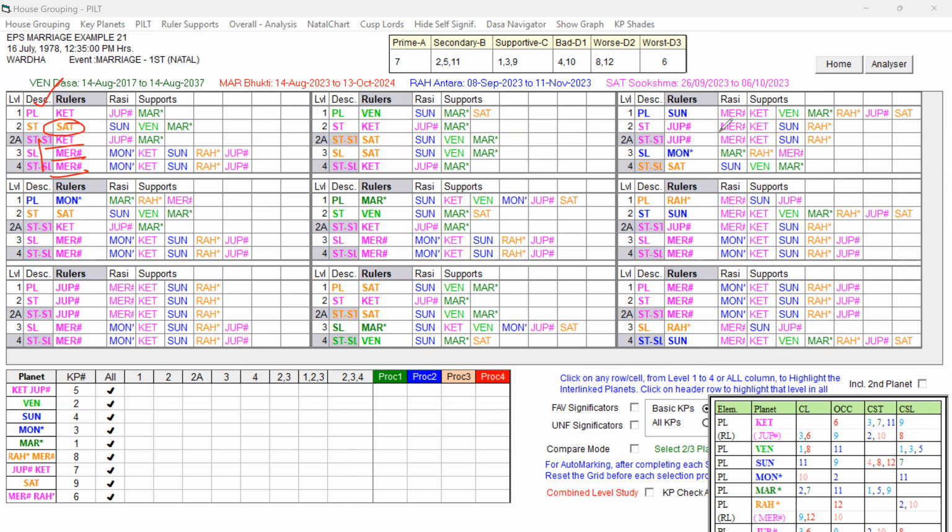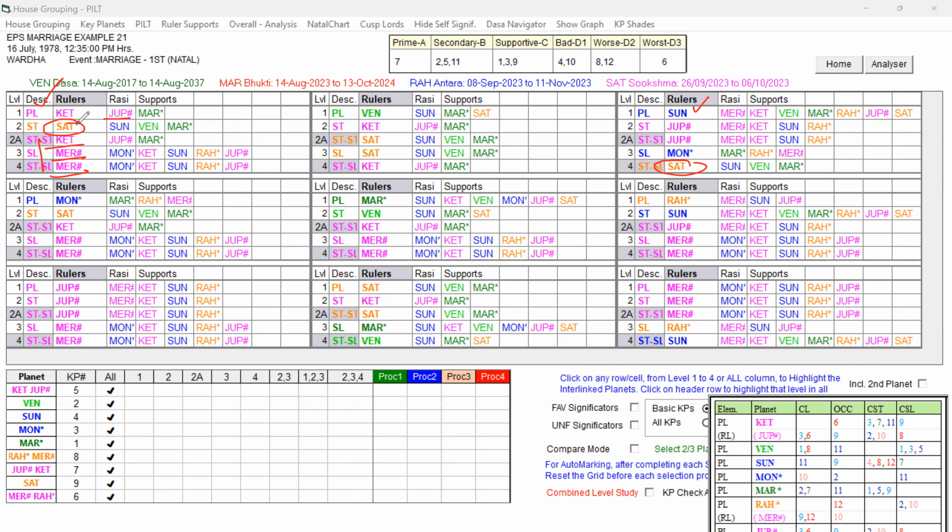So the destiny planet Sun has got Saturn at the last level. So that is going to give trouble also. It is indicating separation also. Ketu represents Jupiter in the star of Saturn. Sublord is Mercury. That Mercury is also not very strong. So definitely Ketu is going to give the separation during its period. In Ketu Dasa, the strong unfavorable key planet for the separation is obviously Saturn, right? Ketu and Saturn, they are playing a role, and Saturn is a strong unfavorable key planet playing a role here.